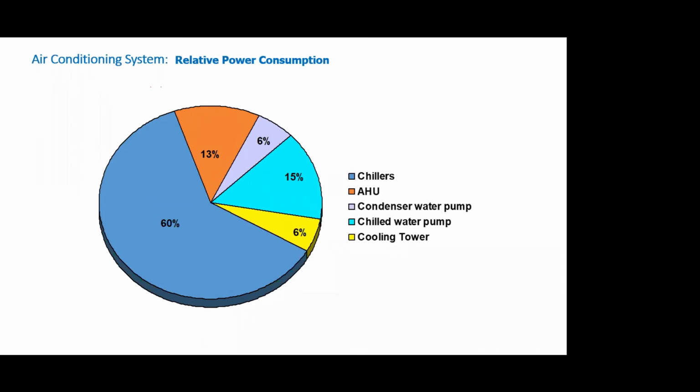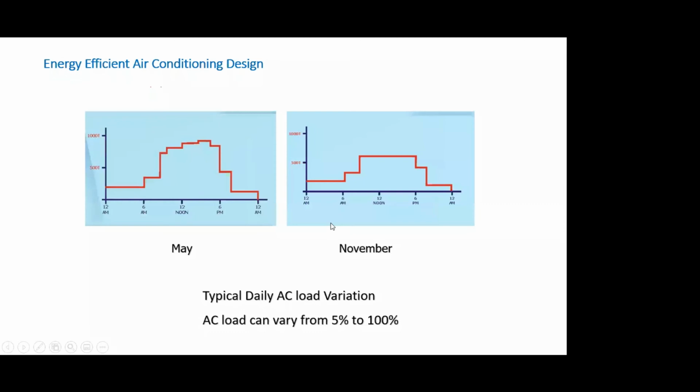So you can understand, if you want an efficient system, we need to look at the chiller, of course, but individually each of the other components also we need to see how we can reduce the energy consumption.